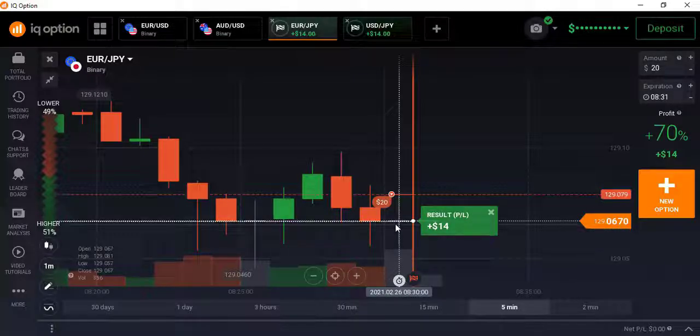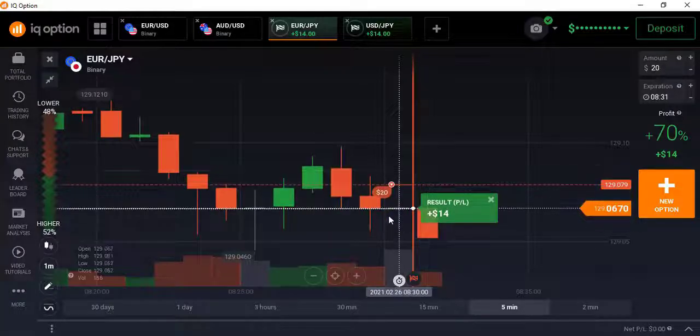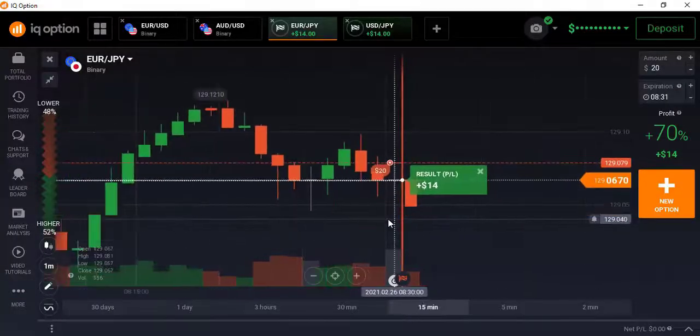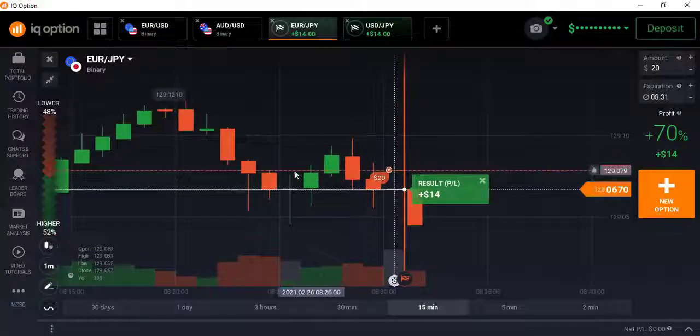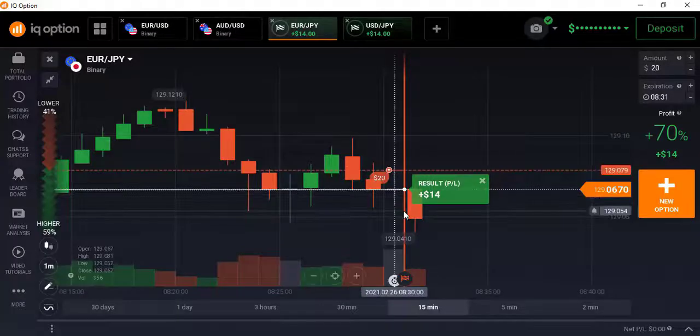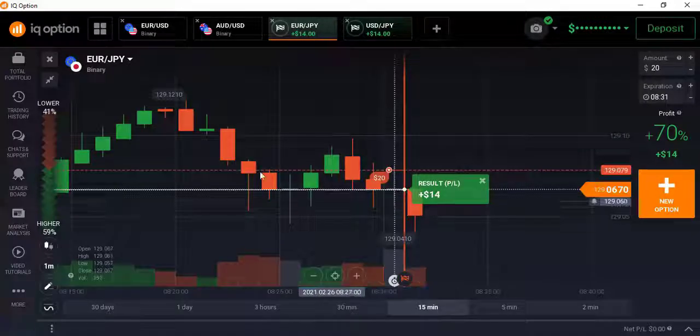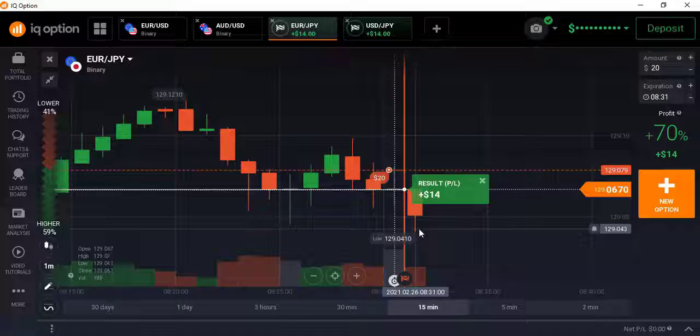So I placed my trade to the lower direction here, in the direction of the trend, taking some margin of safety. When the market came above this level, I immediately placed my trade to the lower direction, in the direction of the trend.